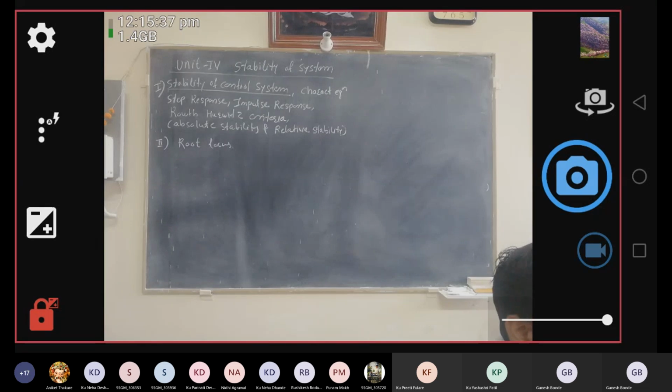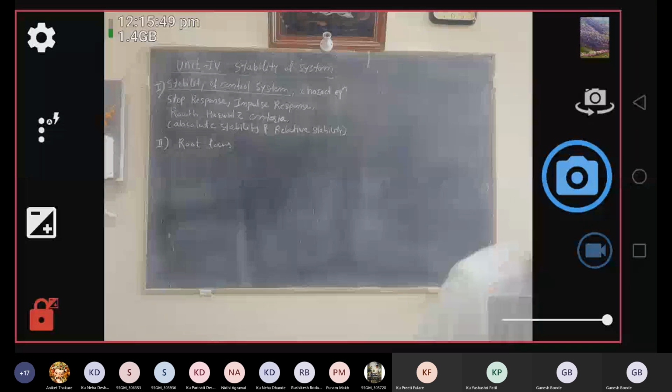Based on that we can also determine the stability. So you have understood stability in general terms, and now in terms of control systems.